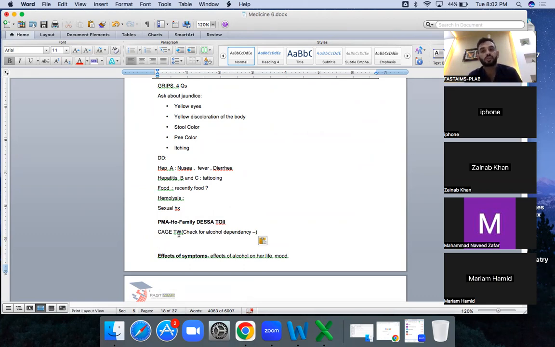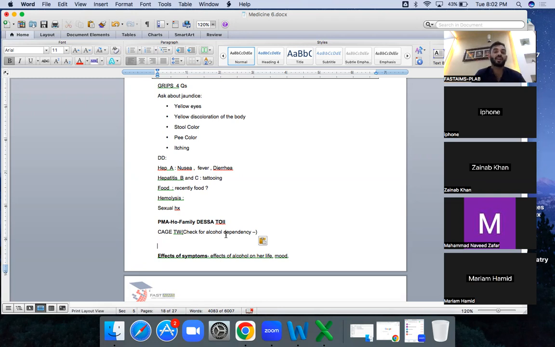You cannot assume by yourself that because she's drinking, she can have only hepatitis because of drinking. No, she can have hepatitis because of anything. So you need to ask all of these questions: any long-term medical condition, taking any medication, any allergy, any hospital admission, any recent blood transfusion, anything like that. Then PMH, family history, social history, she drinks a lot. And then you will be doing the CAGE test.